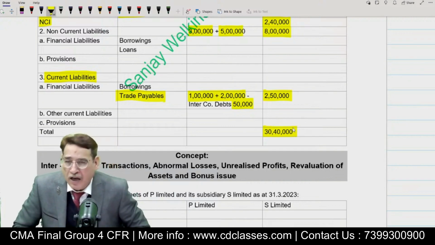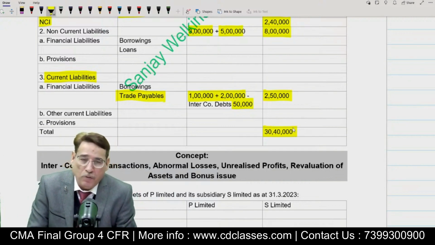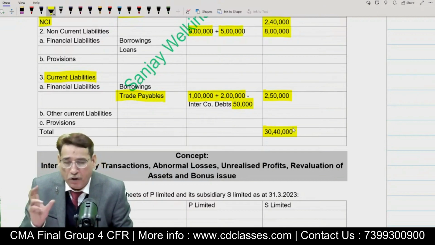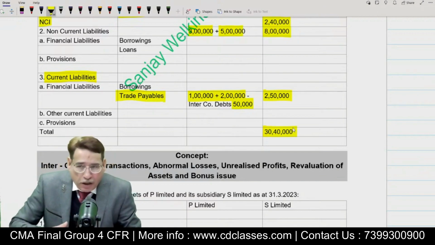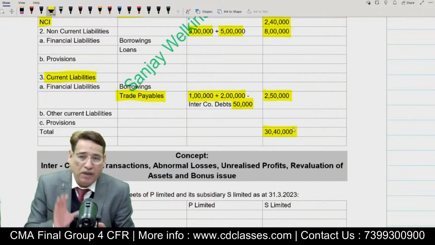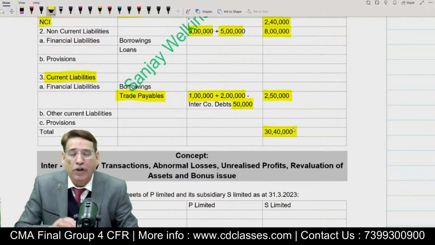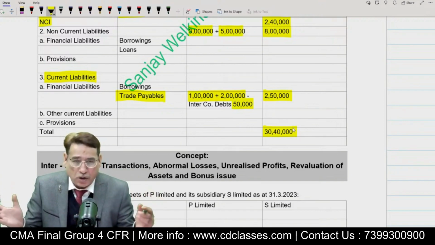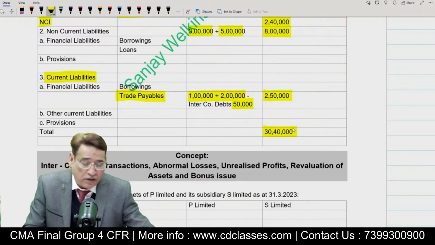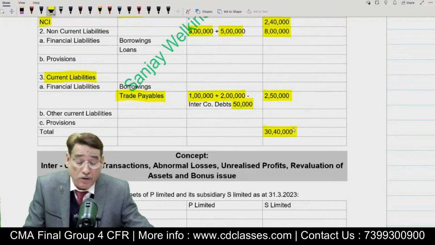So today, as far as this particular session is concerned, you must have noticed we have talked about intercompany debts. We talked about abnormal losses, although we will continue with these adjustments and we are going to pick up many new adjustments. Basically, under section 1, we will try to clarify all the adjustments before we take the questions of really high range, as I told you. So this is how we are going to move about as far as this particular chapter is concerned.